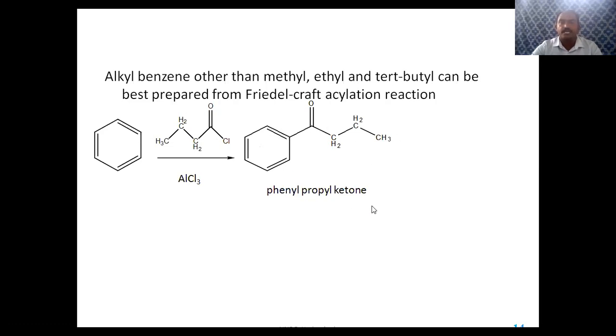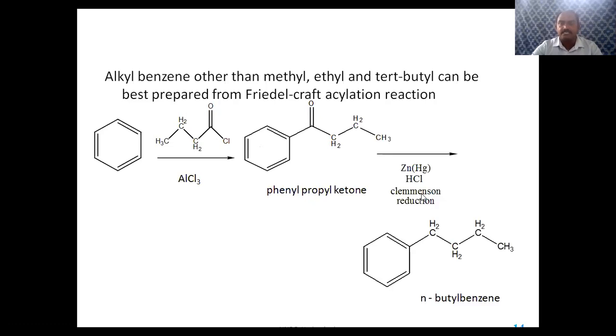This ketone can be reduced to form CH2. That is the Clemmensen reduction. If we perform Clemmensen reduction in the presence of amalgamated zinc, zinc mercury, and HCl, this C double bond O can be converted to CH2. So you get n-butyl benzene. I can get even propyl benzene if I use propionyl chloride.